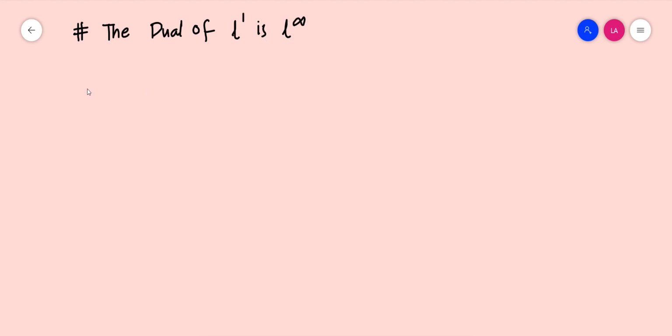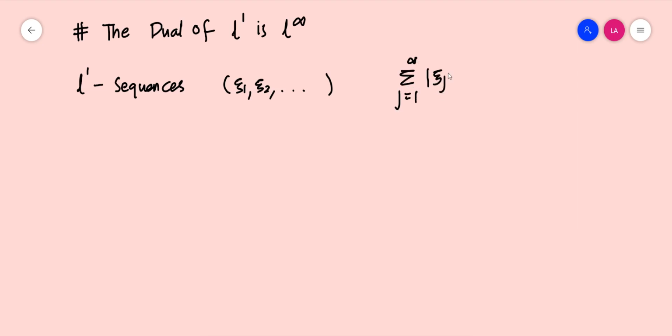L1 space consists of the collection of all sequences zeta 1, zeta 2, etc., such that the summation over j from 1 to infinity of modulus of zeta j is less than infinity. That is the collection of sequences that constitute L1.